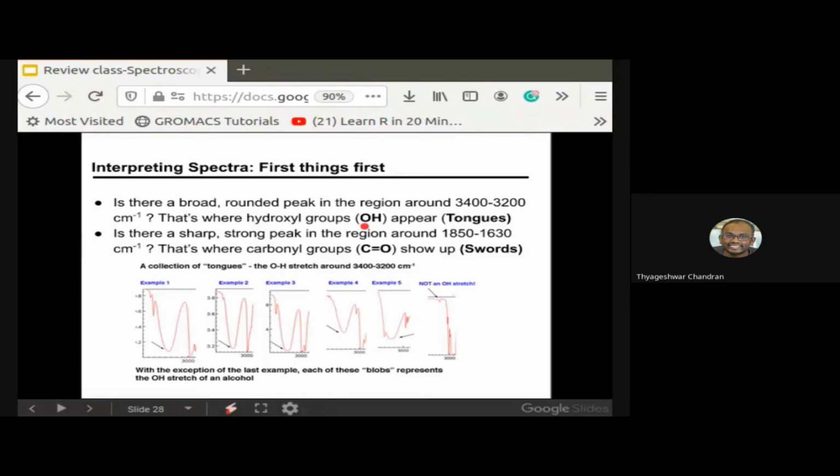If you get a spectrum that is very sharp, that corresponds to the C double bond O carbonyl group. In the slide examples 1, 2, 3, 4 and 5, the peaks are broadened. In the sixth example there is a tiny peak, but it doesn't correspond to anything, so you can ignore it; it doesn't correspond to the OH stretch.